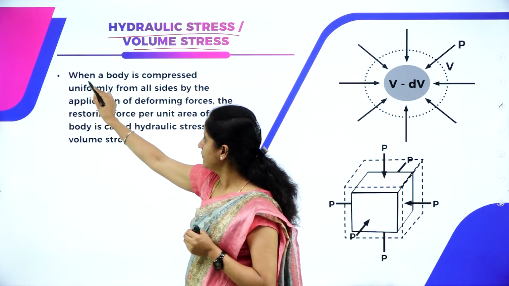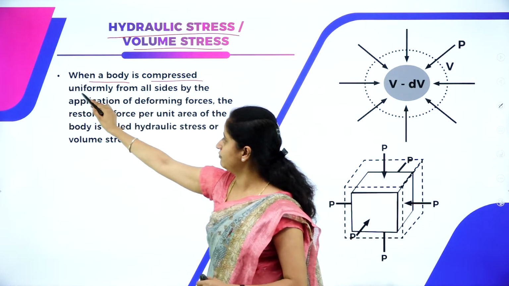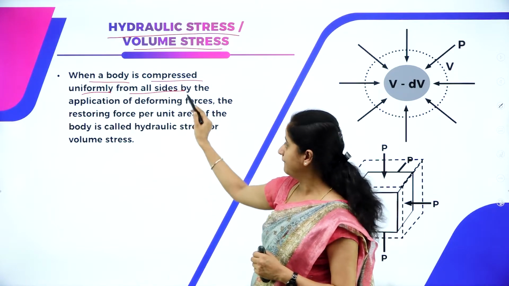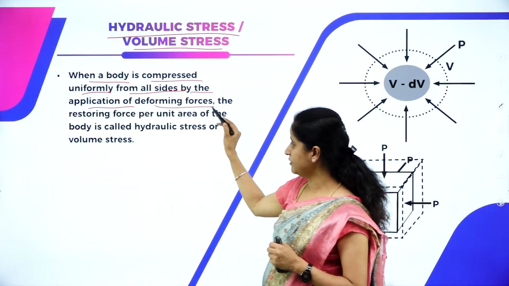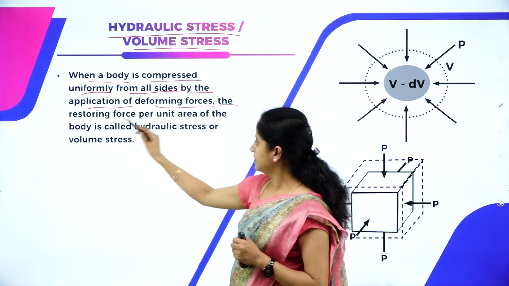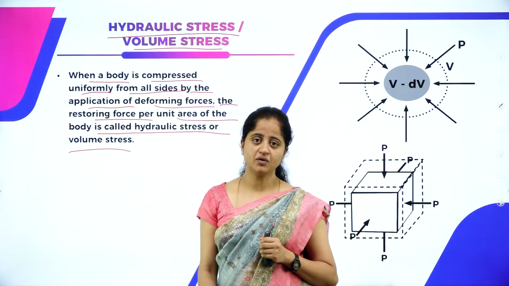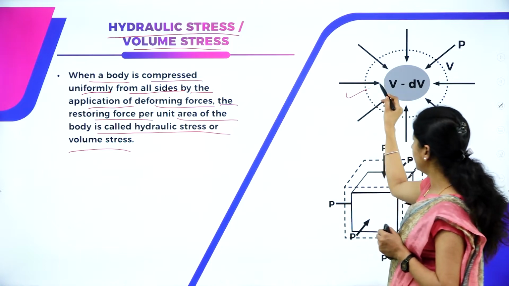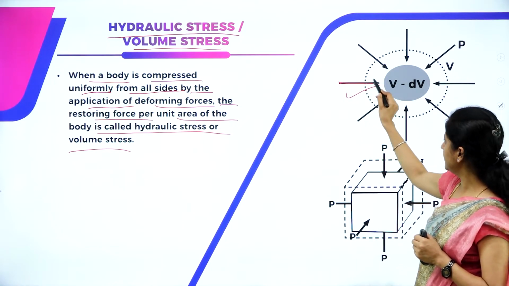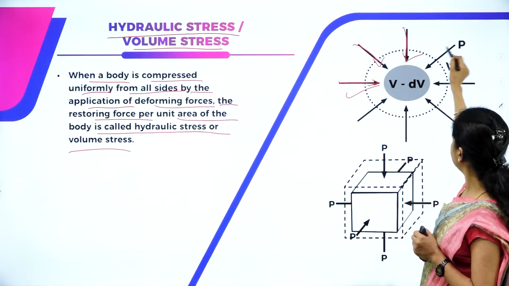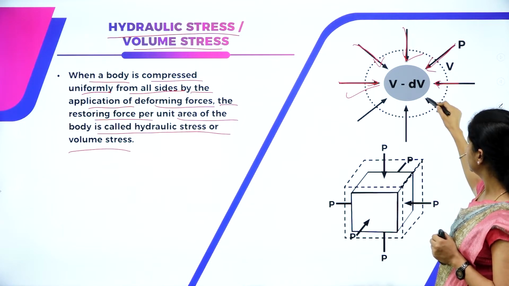It says that when a body is compressed uniformly from all sides by the application of deforming forces, then the restoring force per unit area of the body is called hydraulic stress or volume stress. For example, you have a body over here. You can see the deforming force is applied in all directions, correct?